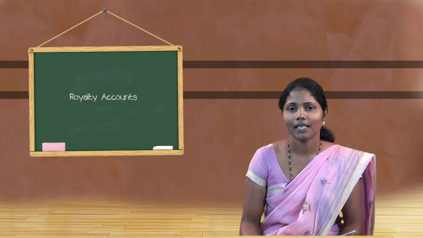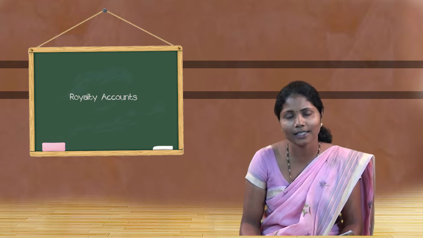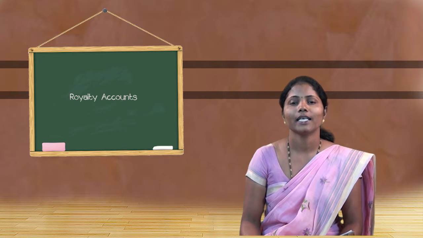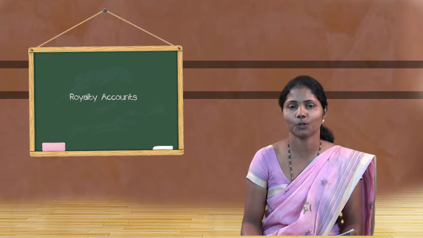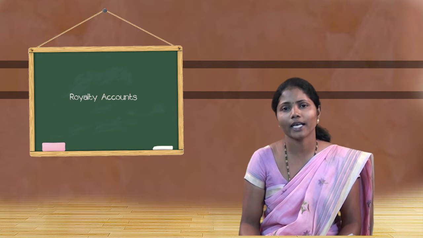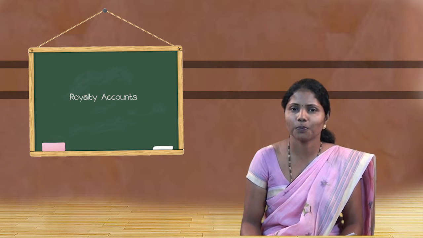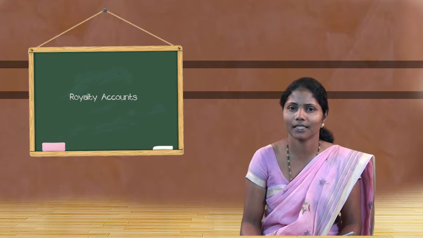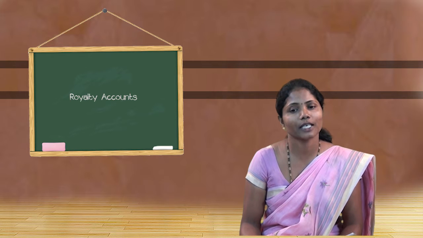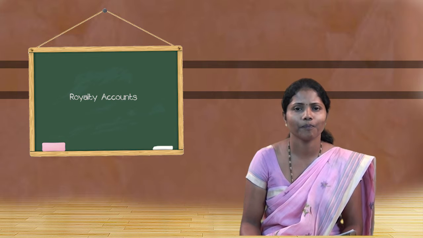As the lessee has the right to recover the short workings of the earlier years out of the surplus royalties of later years, it is considered as an asset in his books. At the end of the year, after passing all the entries relating to short workings like short workings recouped, short workings irrecoverable, etc., the account has to be balanced, and the balance in short workings account should be shown on the asset side of the balance sheet of the lessee.